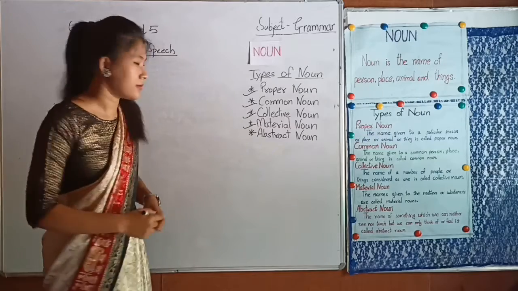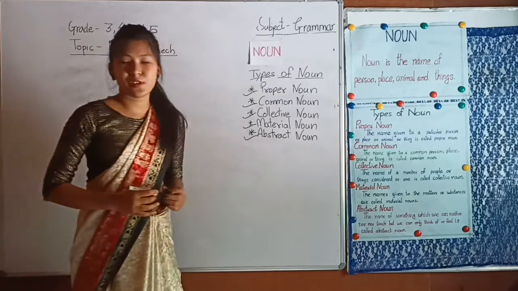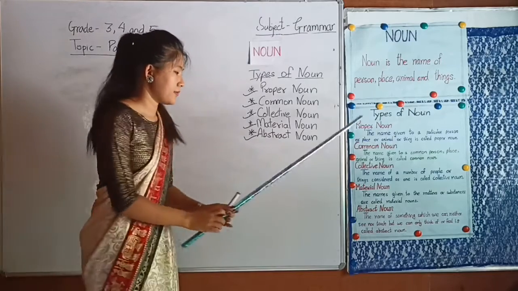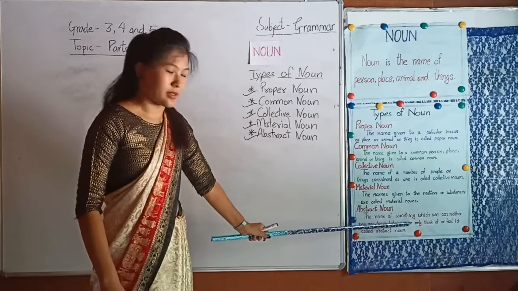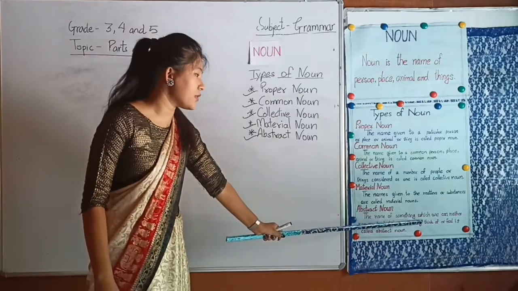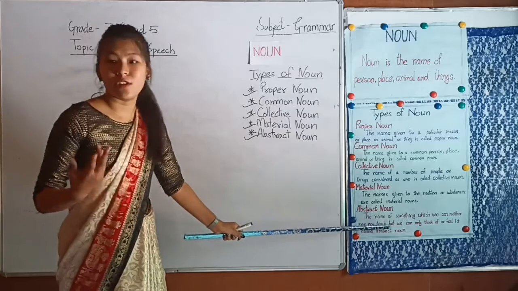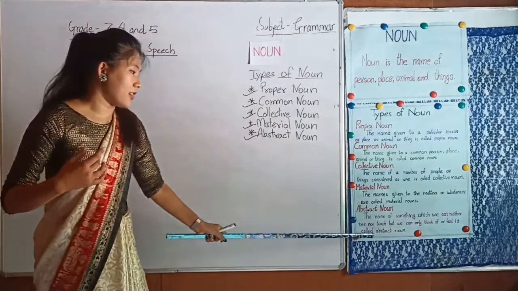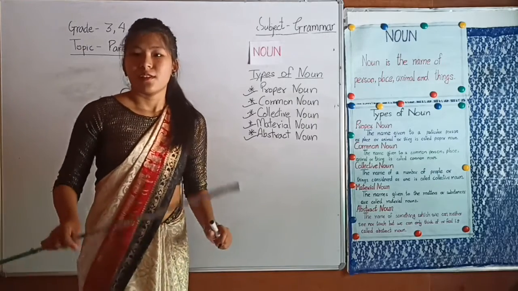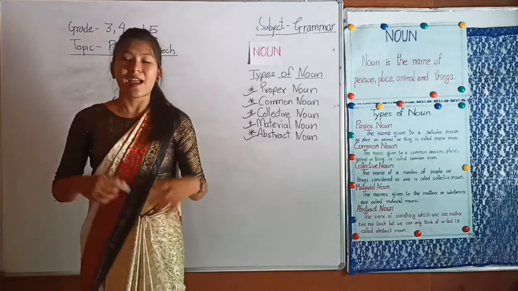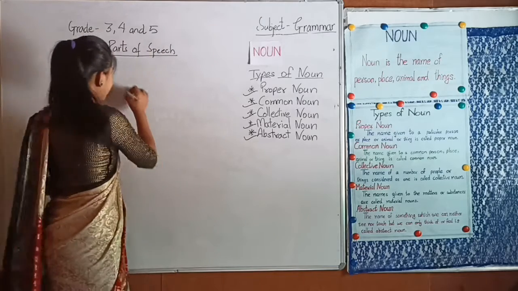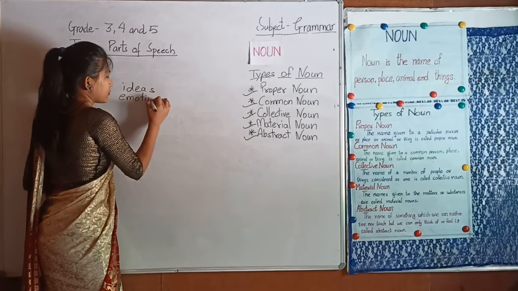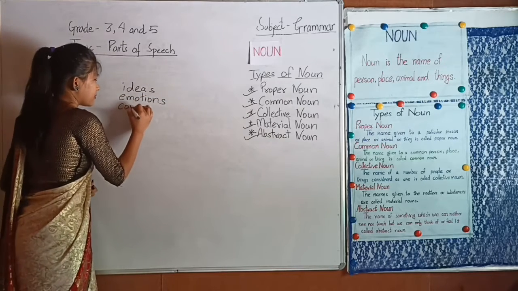Now next we have abstract noun. So here is the definition of abstract noun. Look into the chart. The name of something which we can neither see nor touch, but we can only think or feel is called abstract noun. For example, ideas, emotions, concepts.